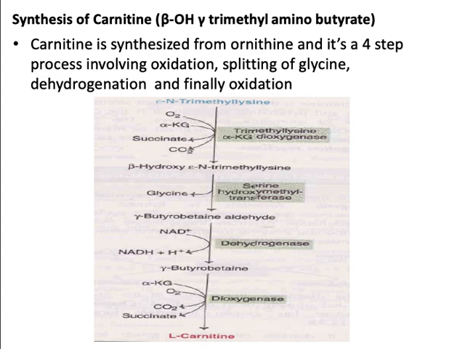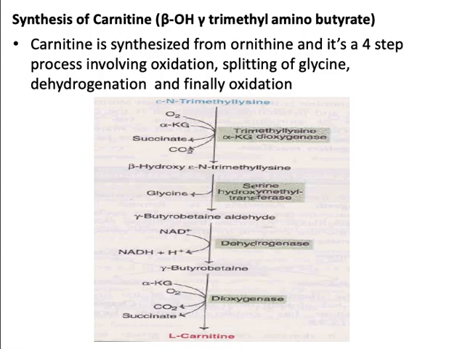N-trimethyl-lysine. This beta-hydroxy N-trimethyl-lysine undergoes splitting to form glycine with the help of the enzyme serine hydroxymethyl transferase, to form gamma-butyrobetaine aldehyde.